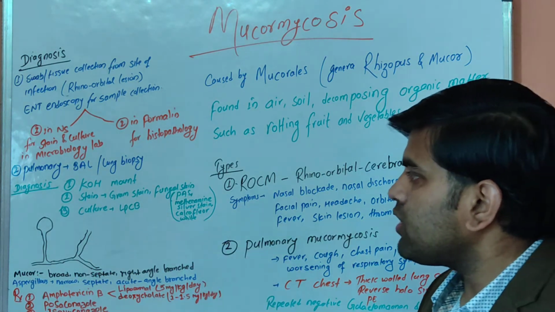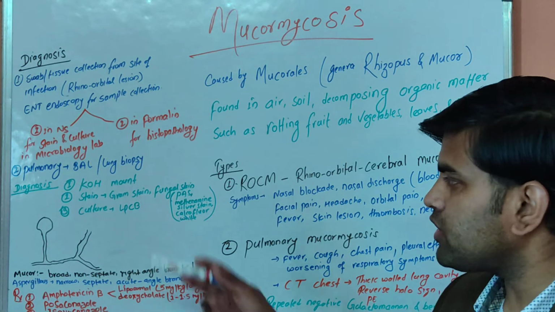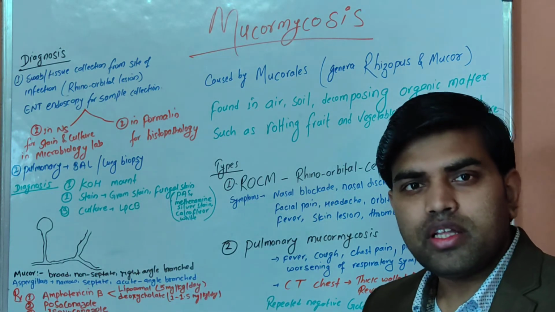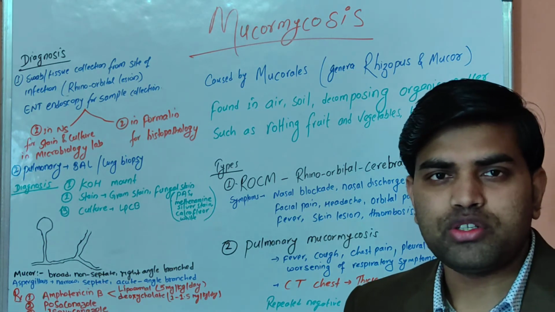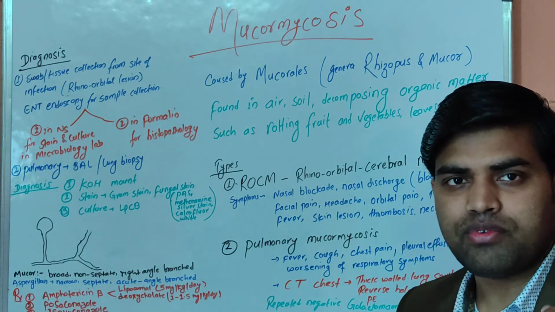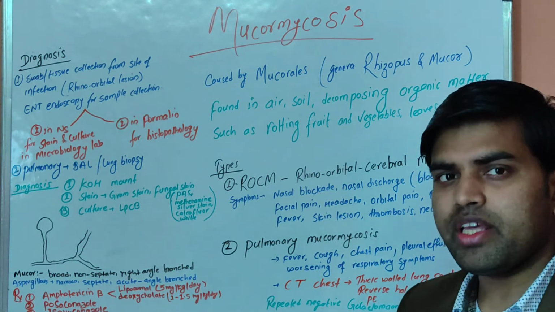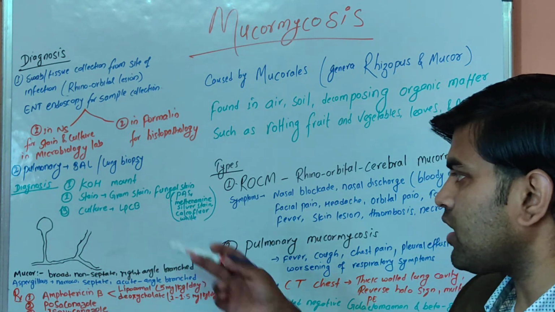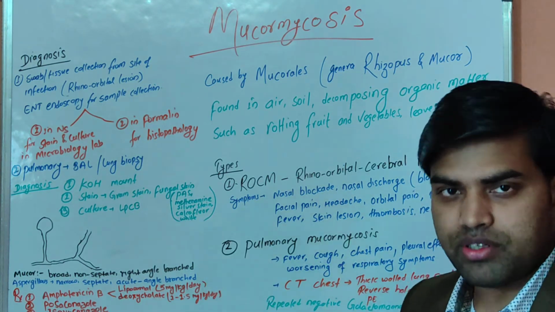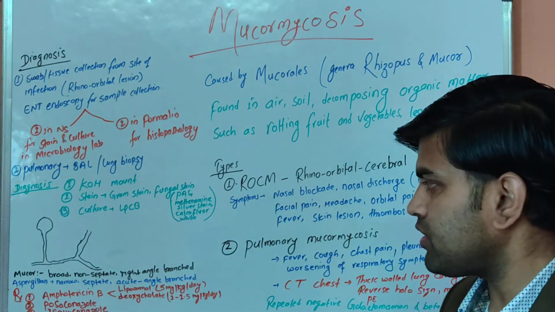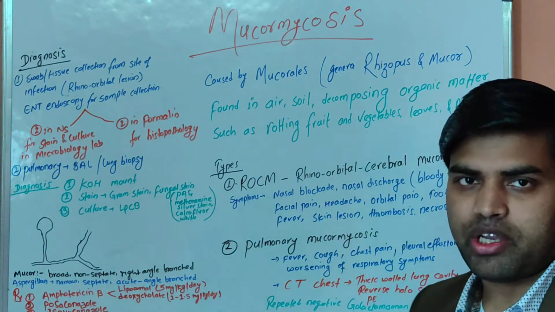Okay. Now, what do the microbiologists do in the microbiology lab? They do a test known as the KOH mount, where they put your material into the KOH, which hydrolyzes all the human tissues, and only the fungal filaments will be seen under the microscope. That is known as the KOH mount. They can further do stains, like gram stain, fungal stains like PAS, methenamine silver stain, and then there is a calcofluor white stain. So these are all the stains which we can do to diagnose or demonstrate the mucormycosis fungus.